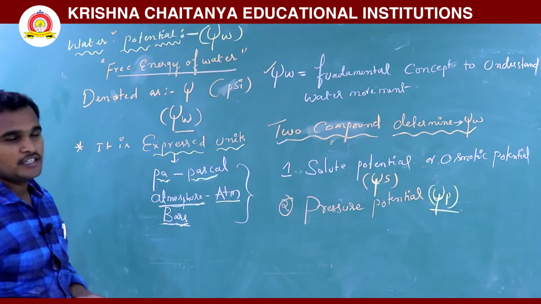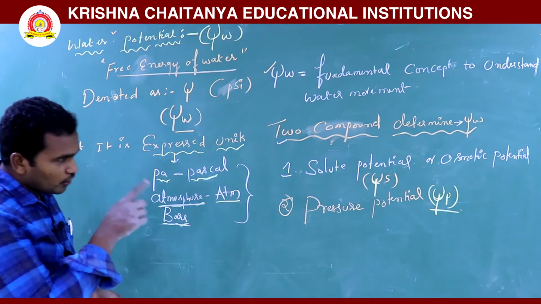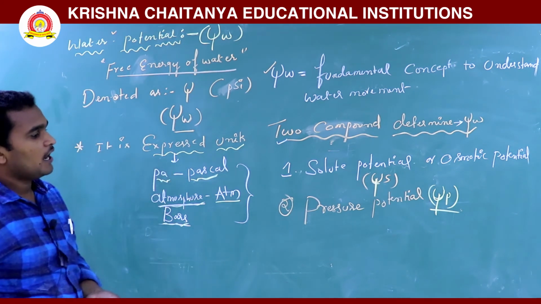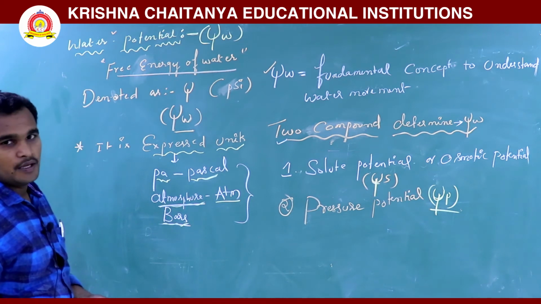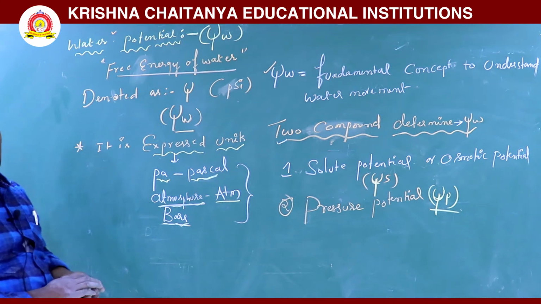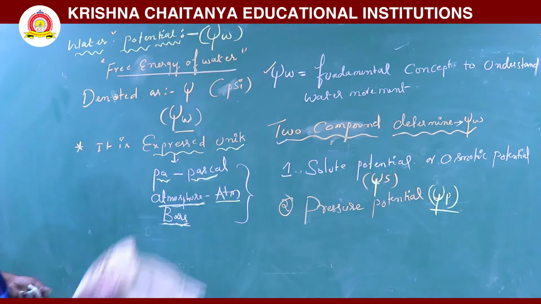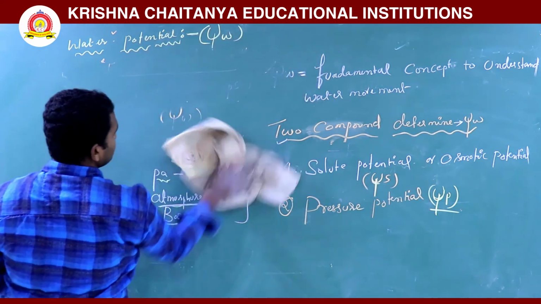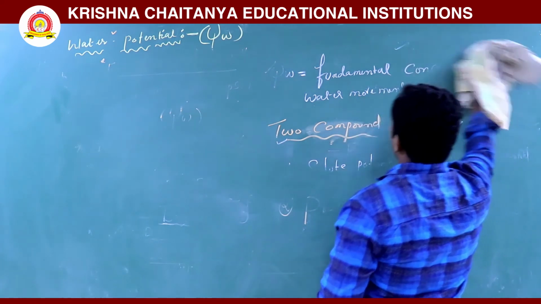Two components determine water potential: solute potential, also known as osmotic potential, and pressure potential, psi P. The water molecule has kinetic energy.